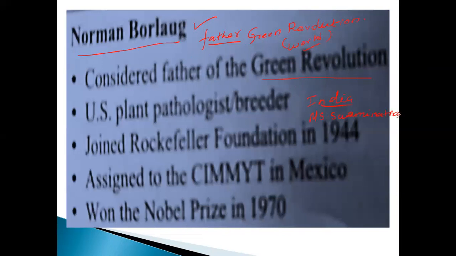Okay, mate, this is very, very important. Consider the father of green revolution. Who is that? Norman Borlaug, a US plant pathologist and breeder. Joined the Rockefeller Foundation in the year 1944. Sometimes they may ask the question, MS Swaminathan related to which foundation? It's also NEET. Okay, sometimes.